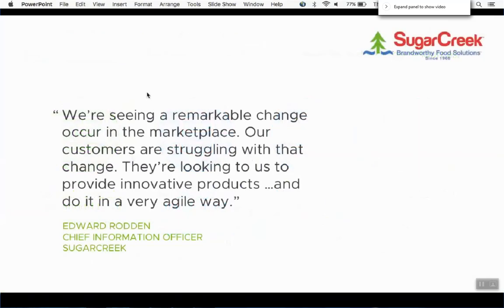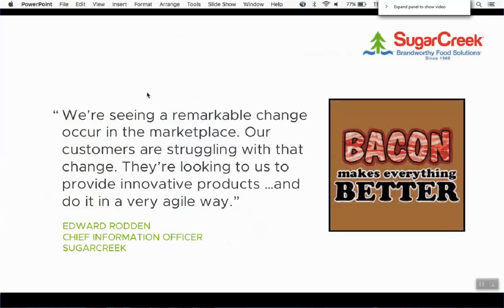Just some customer highlights here from Sugar Creek. Basically just calling out some of the work that VMware has done with this company and some of the great things that have come out of it. Specifically their way of streamlining their software-defined data center.